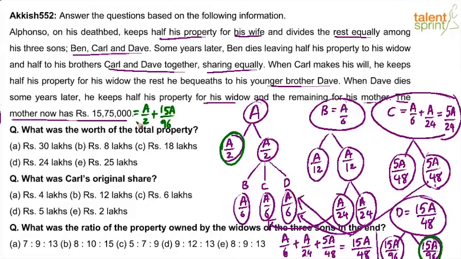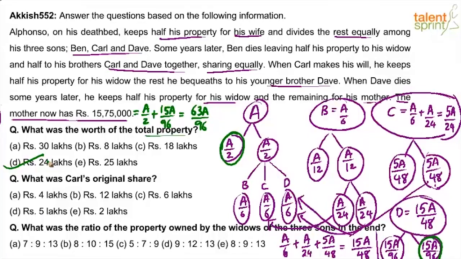Yes. Solve for a. One equation and one unknown, right? Basically, how much is this? 96 is the LCM. So 48 plus 15, 63, right? 63a by 96. This 63a by 96 is equal to 15,75,000 rupees. So when you solve for a, a will be equal to 96 into 15,75,000 by 63. Right? Upon doing that calculation, you will find a to be 24 lakhs, which is the answer to the first question. What is the worth of the total property? Total property a is 24 lakhs.